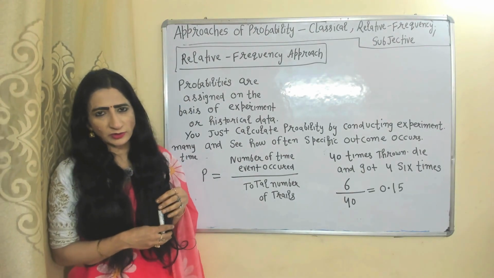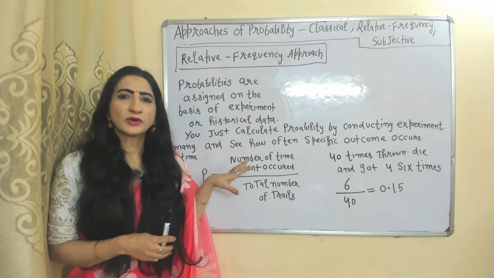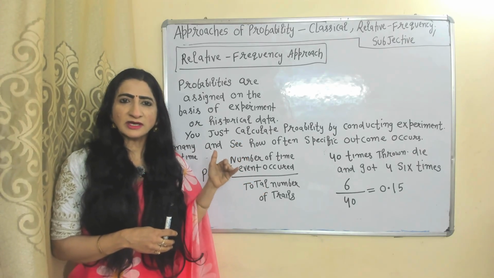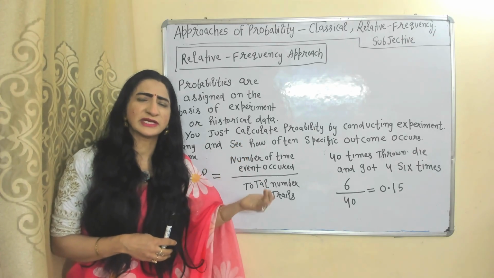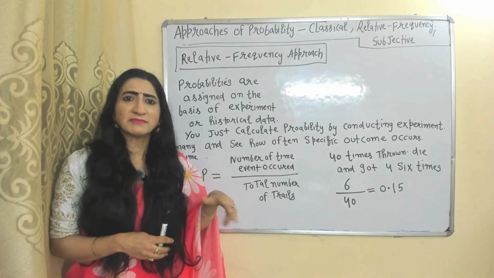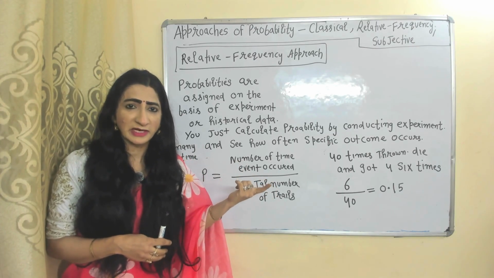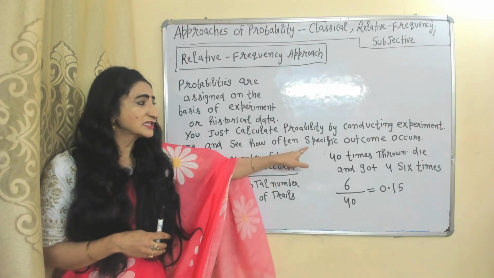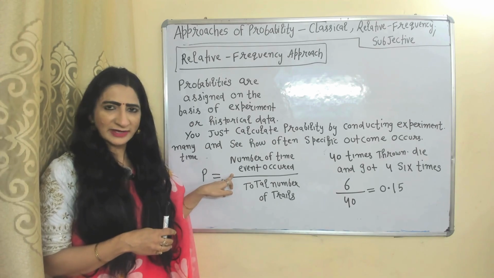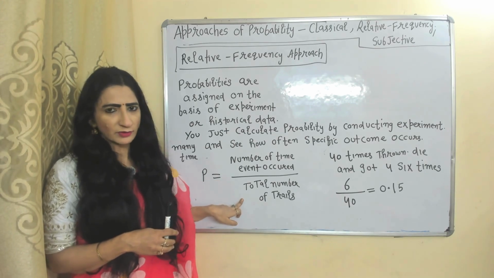Relative frequency approach of probability. According to this approach, probabilities are assigned on the basis of experiments or historical data. Simply, in order to know the probability, you conduct an experiment many times and see how many times a specific outcome occurs. Formula: number of times the event occurred divided by the total number of trials.